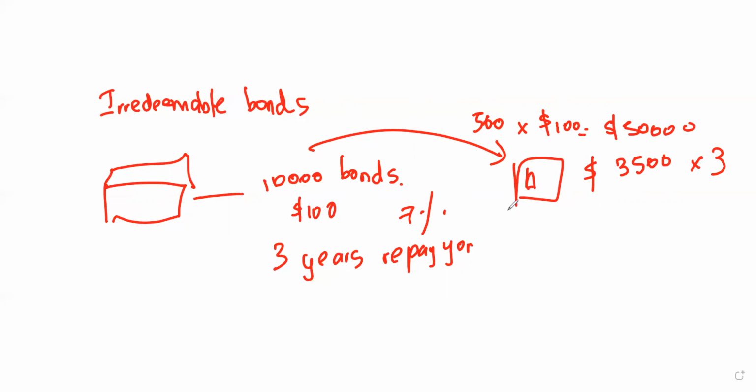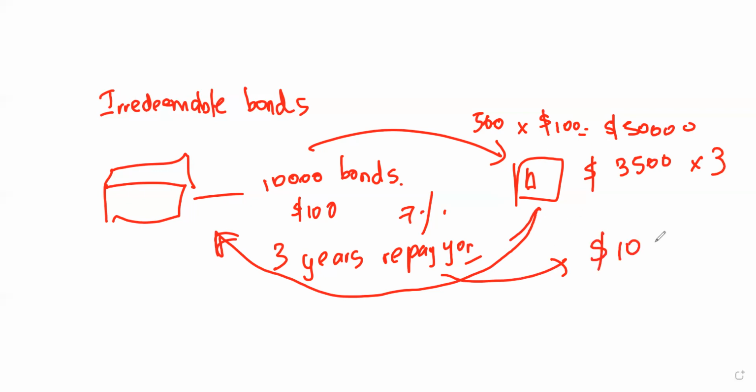Let's say A is planning to hold that bond for 3 years, so he's going to get the annual return of 3,500. So for the 3 years they are going to get 3 times 3,500. After the 3 years, what A can do is give these 500 bonds again to that company. What the company does is return the money. Sometimes they agree in the beginning to buy the bonds back at the same rate, which means $100. This is known as the par value, the same value as the nominal value. So they will repay at the par value.